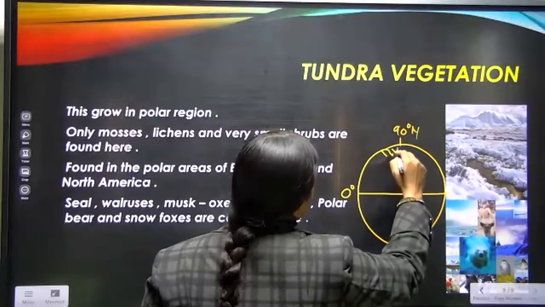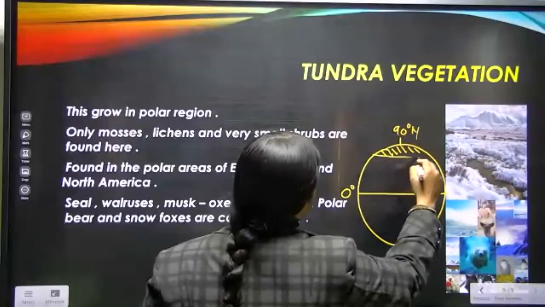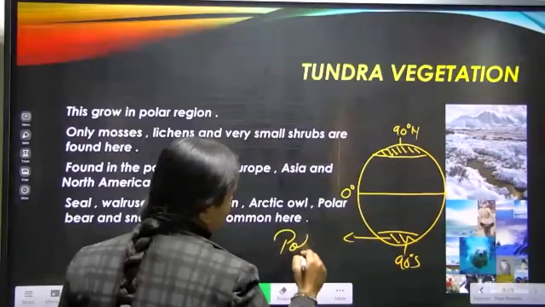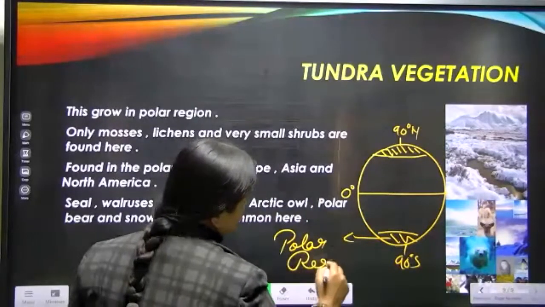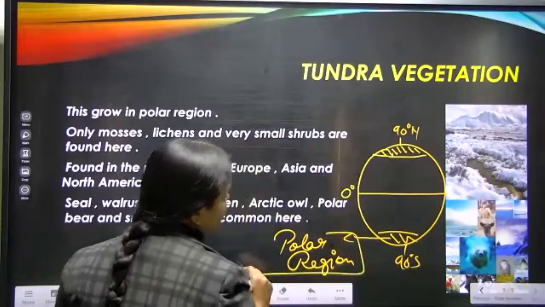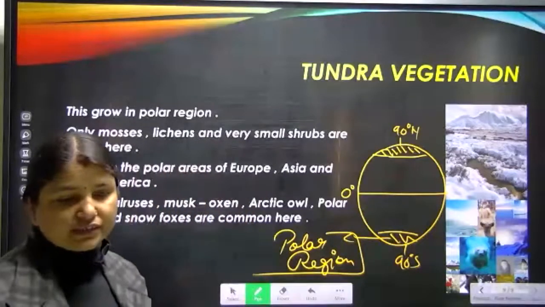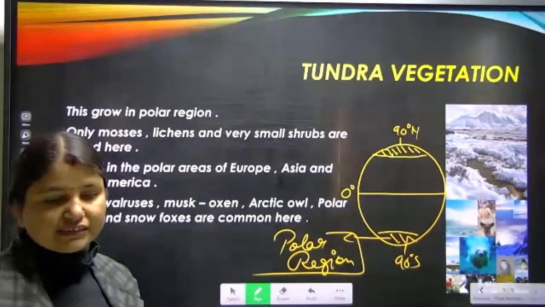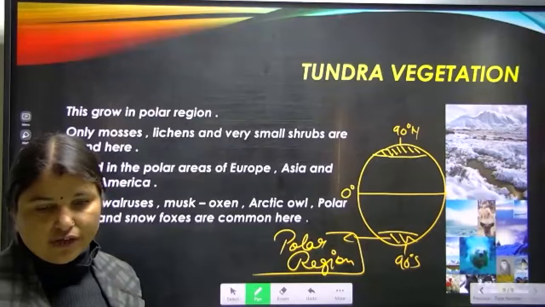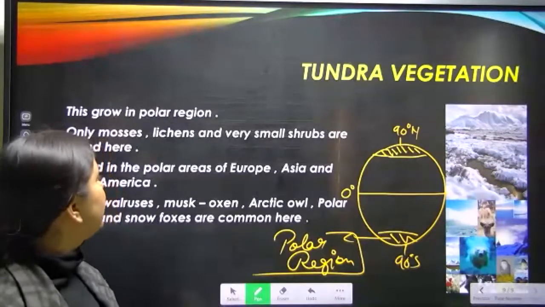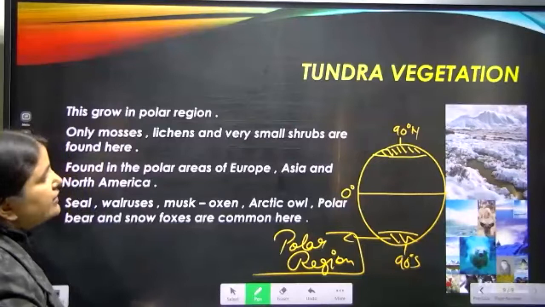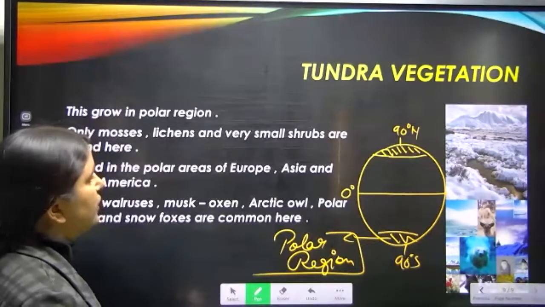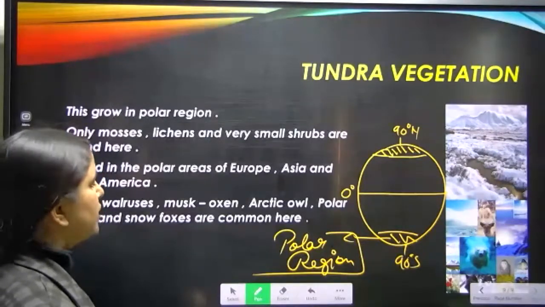Now the area nearby the poles is known as the polar region. And the vegetation which we find near the polar region is known as the polar tundra vegetation. So if anyone asks you what is tundra vegetation, you can say the vegetation which grows nearby the polar area is known as tundra vegetation.